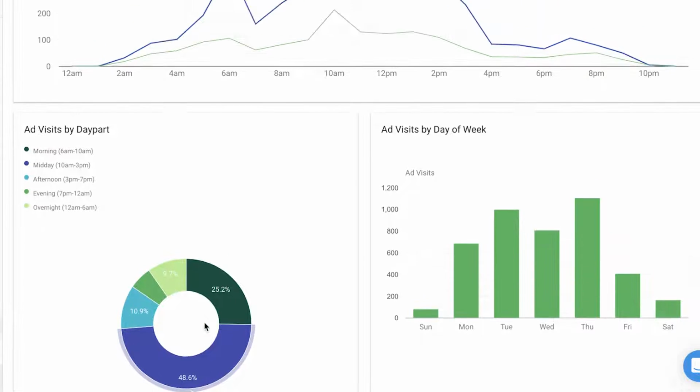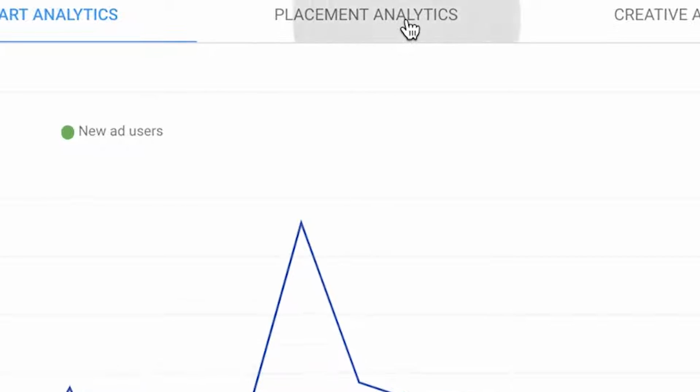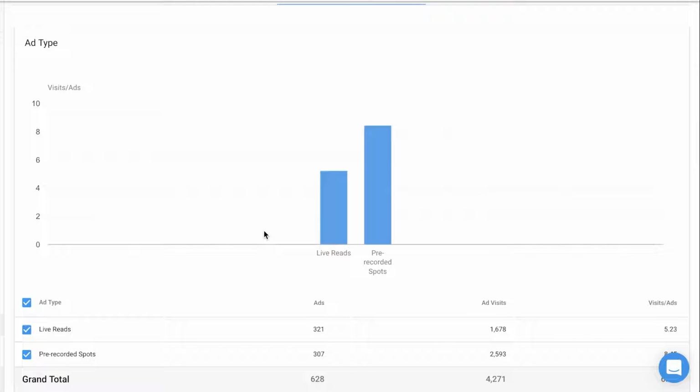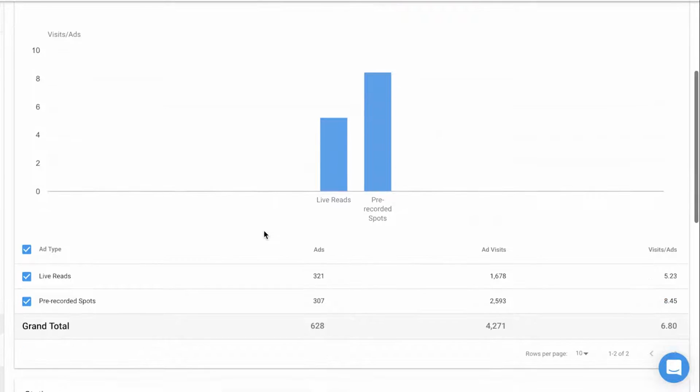Under placement analytics, I can begin to look at my live reads or native mentions versus my pre-recorded spots or traditional commercials. Maybe in this example, I can understand that my pre-recorded spots are actually driving more visits per ad because they have a stronger marketing message. Maybe it's better creative. Maybe it's a stronger call to action.